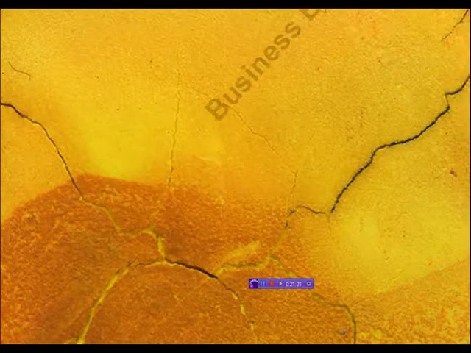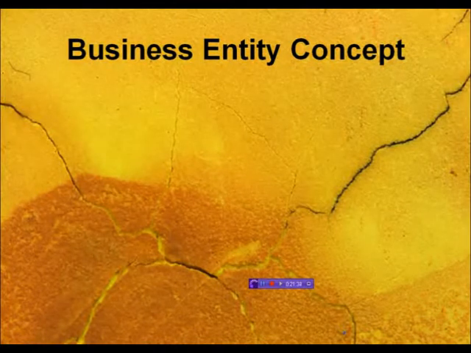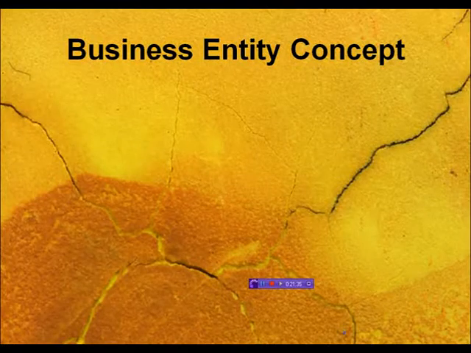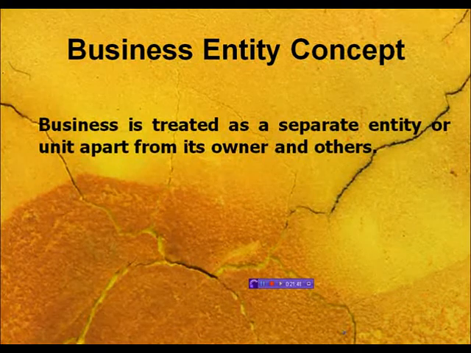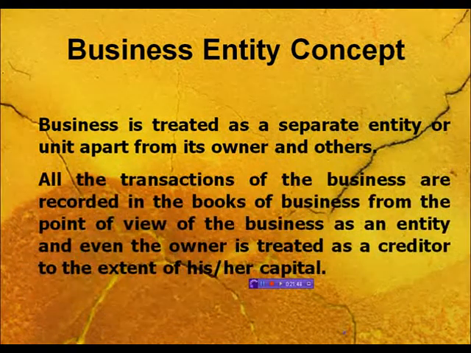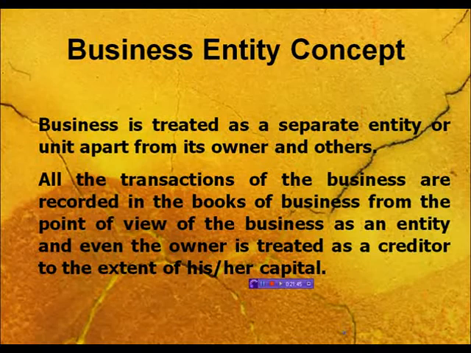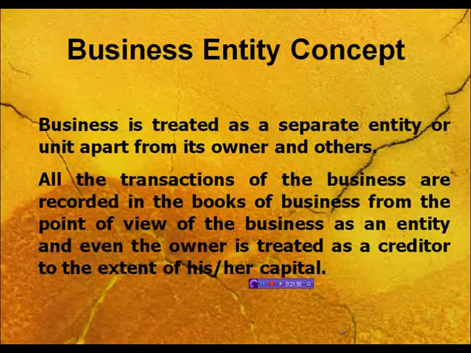First we will take the various concepts one by one. First is the business entity concept. Business is always treated as a separate entity or a separate unit from the owners or businessman. For example, Reliance Industries Limited is separate from the Ambani Group. The Ambani Group are the owners of Reliance Industries Limited, but when you see the balance sheet or financial statement of the business, that is not for the Ambani family, that is actually for Reliance Industries Limited.